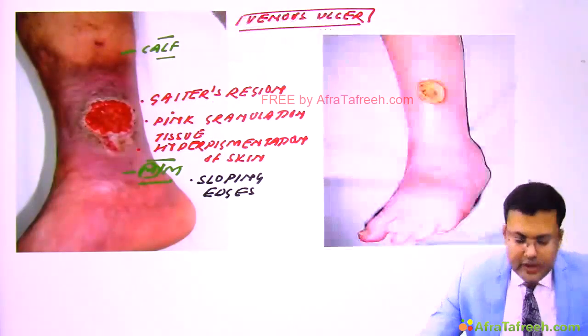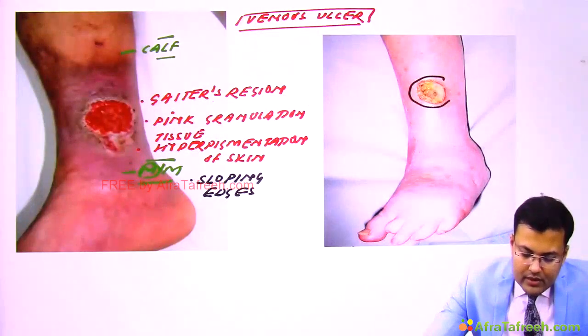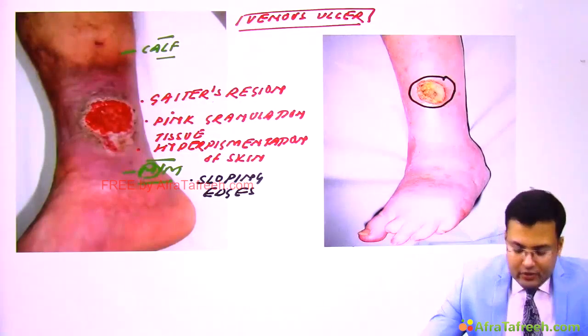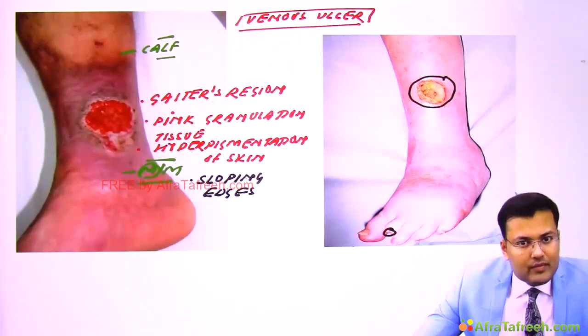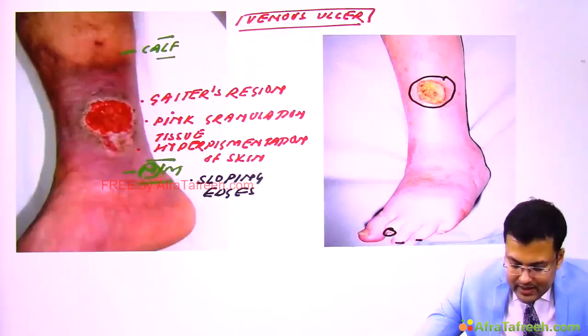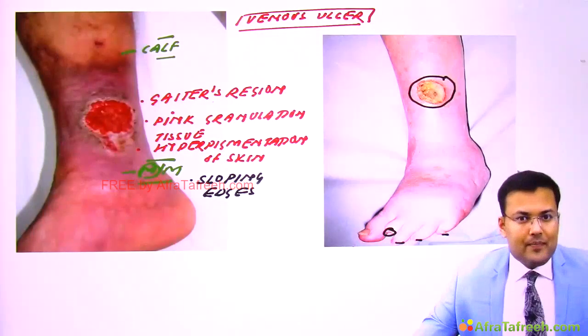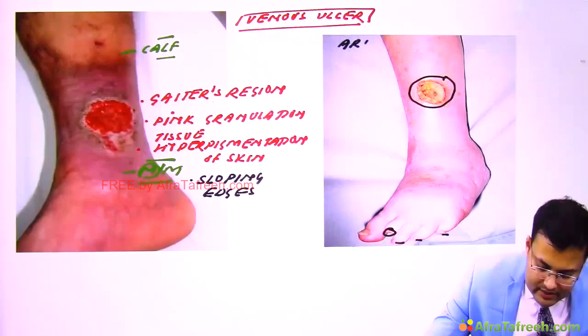So here you can see this is an arterial ulcer. Can you see it is punched out? And can you see the skin is thin and shiny? And what else can you see? There is amputation of one of the digits, or one of the toes. And what else? Can you see there are brittle nails? So these are suggestive of ischemia, arterial occlusion. So this is an arterial ulcer.